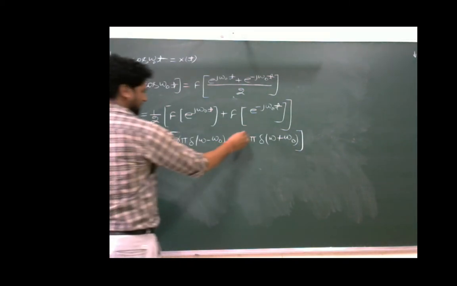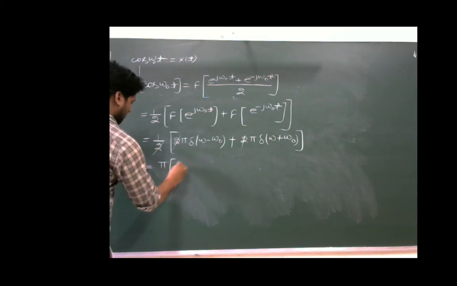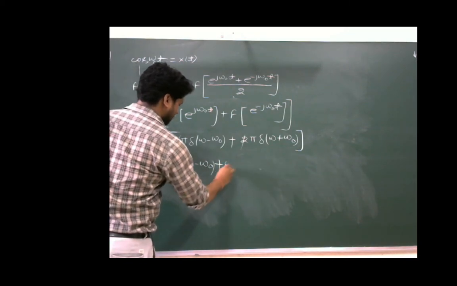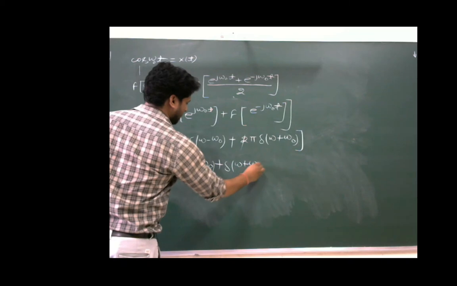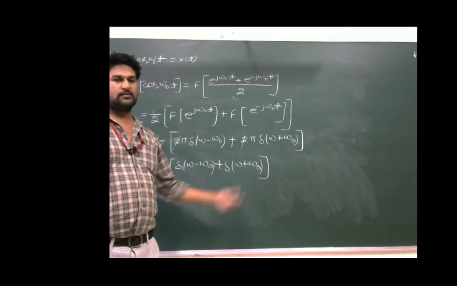This 2 and 2 will cancel, and this will become π [δ(ω − ω₀) + δ(ω + ω₀)]. This is what we get as the Fourier transform of cos(ω₀t).